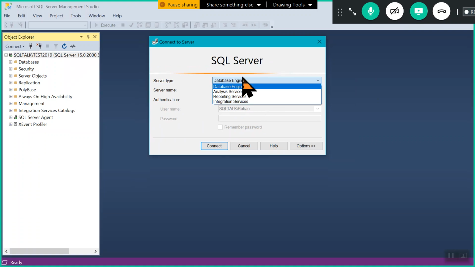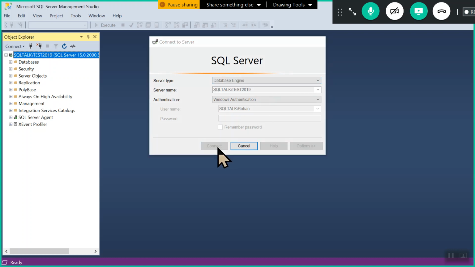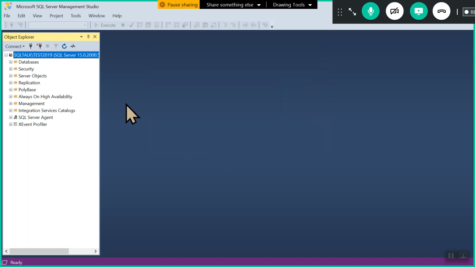The database engine is the one where we work as a core DBA, regularly about 90%.